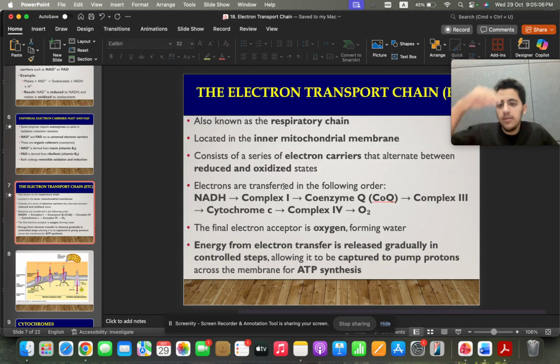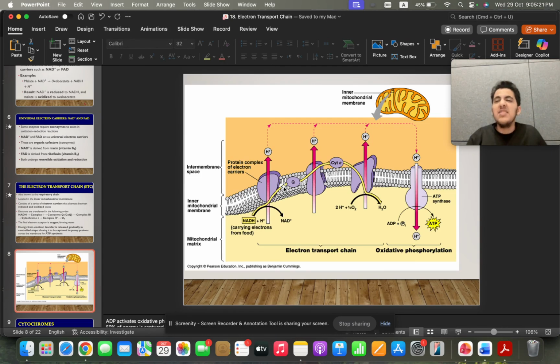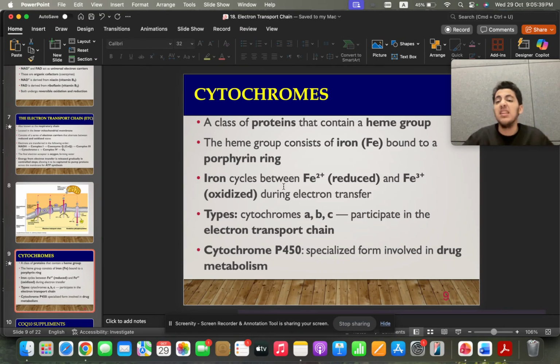Now you just need to memorize: for NADH, complex 1, coenzyme Q, complex 3, cytochrome C, complex 4, and then the electrons will go to O2. For FADH2, the same thing, but rather than complex 1, you'll have complex 2. Now, this is the major ATP production because this produces at least 25 to 27, around that number per cycle, right? In Krebs cycle, you only have 2 or 3 ATP produced. In glycolysis, you have only 2 net ATP produced. So see, that's the biggest difference. It produces almost 90% of all ATP.